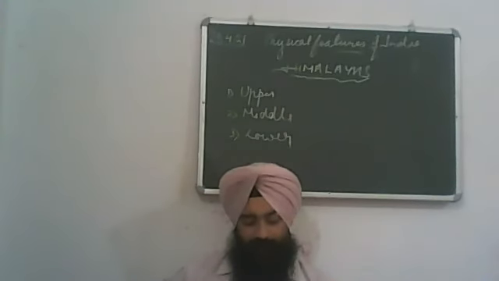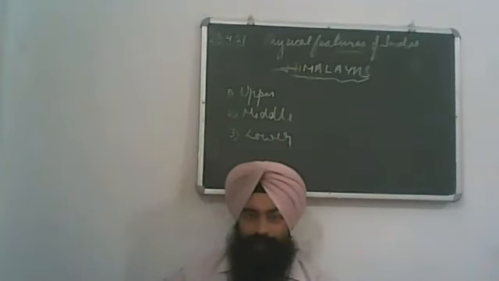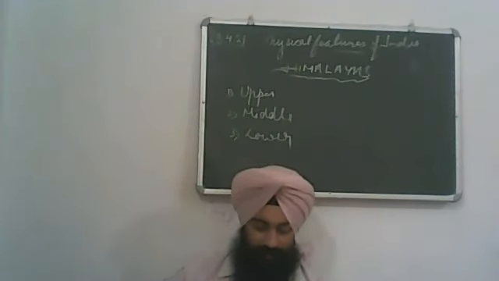Fourth, the Himalayas lead to the monsoons in India. Fifth, they are rich in medicinal herbs.